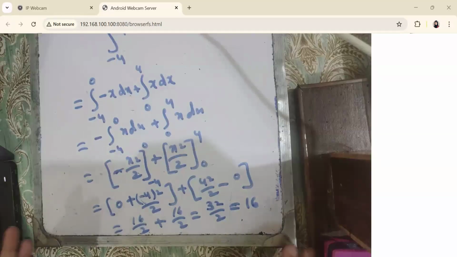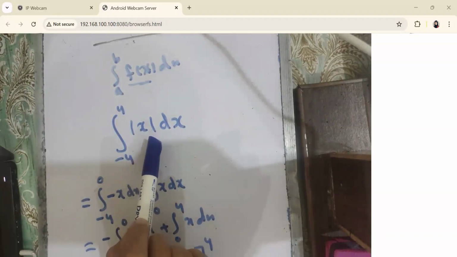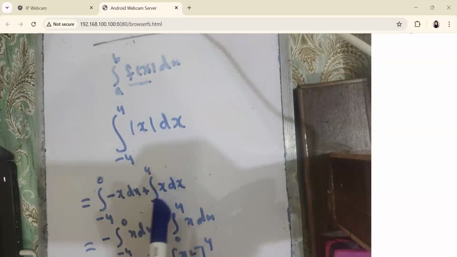So it means that sometimes we need to break the limit of integration. Like in this case, here we have the integrand as mod of x, and that was differently defined for the values that are less than 0 and differently defined for the values that are greater than 0. So we have to break this limit of integration from minus 4 to 0 and 0 to 4.